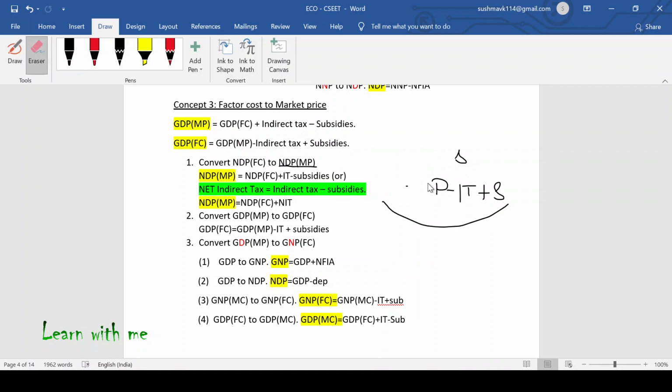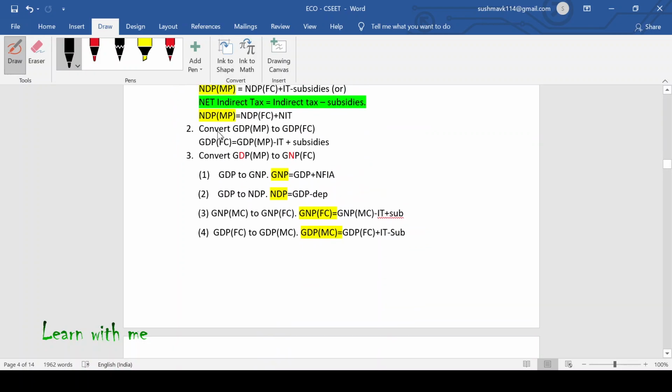So the first question, did you understand the first question? Okay. Convert NDP at factor cost to NDP at market price. We have taken NDP at market price is equal to NDP at factor cost plus indirect tax minus subsidy.